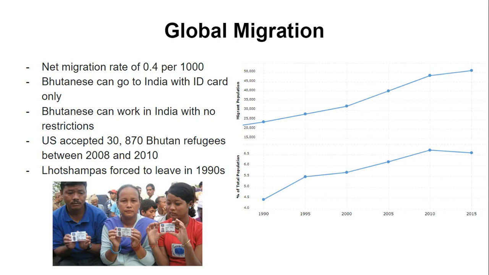and the United States accepted 30,870 refugees between 2008 and 2010. Since the 1990s, over 100,000 Lhotshampas have fled Bhutan, making it the country with the largest number of refugees per capita.